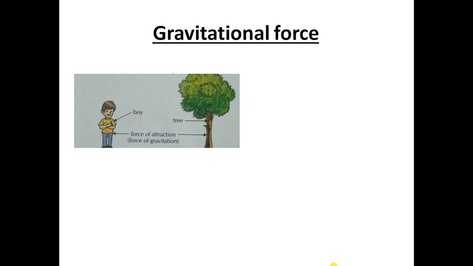The force of gravitation depends upon some factors. The magnitude of this force, magnitude means the amount of force, depends upon the masses of the two bodies and the distance between them.